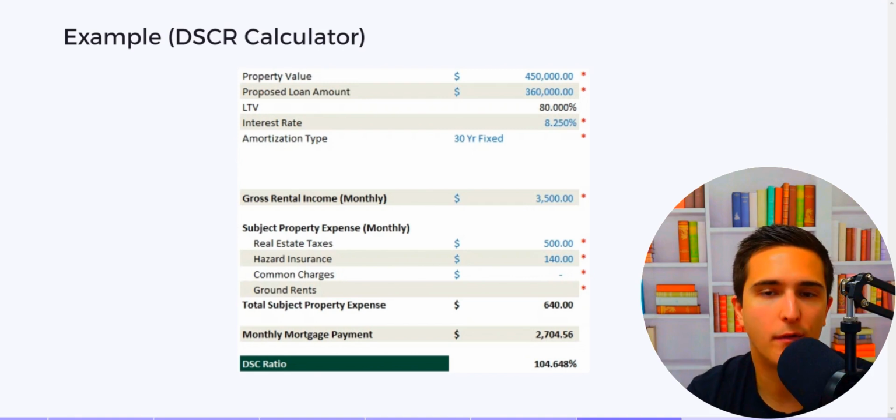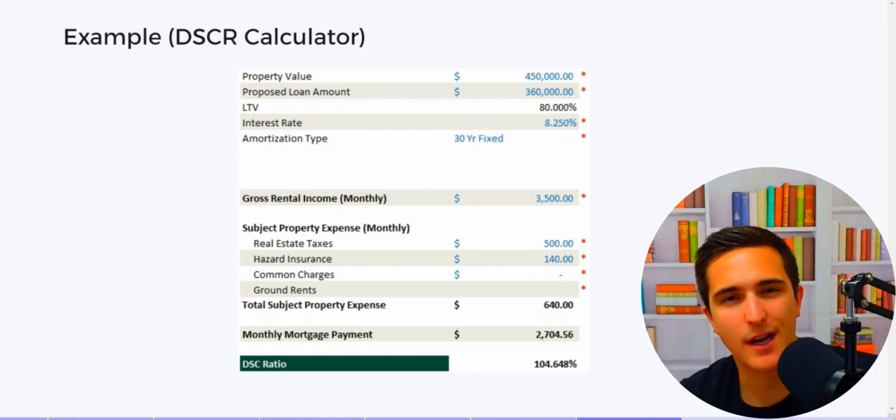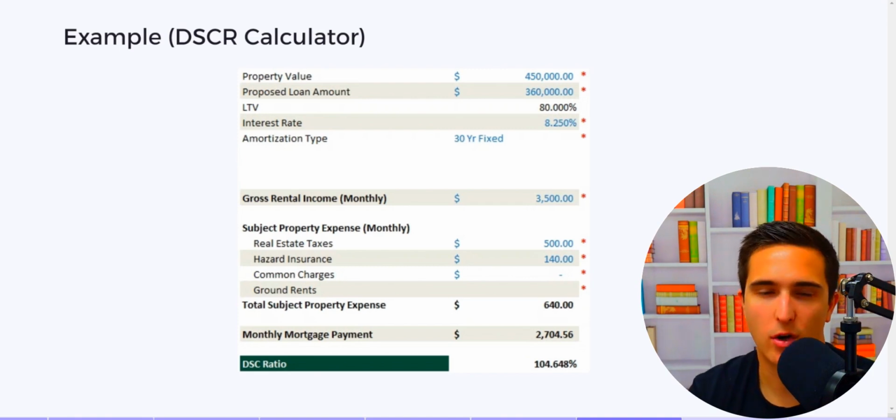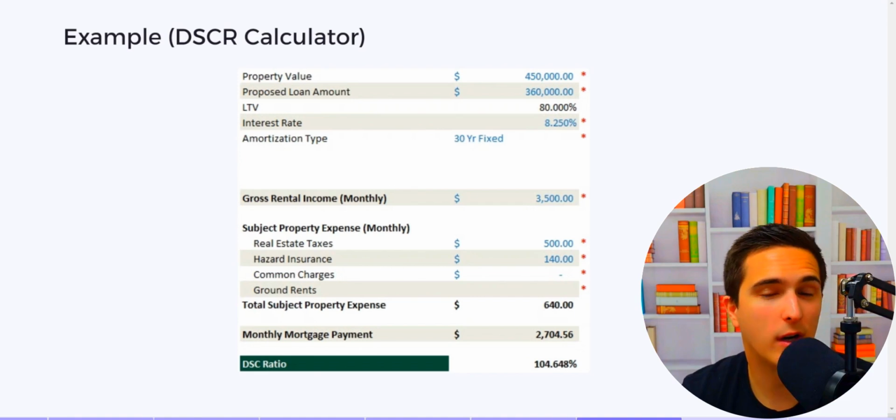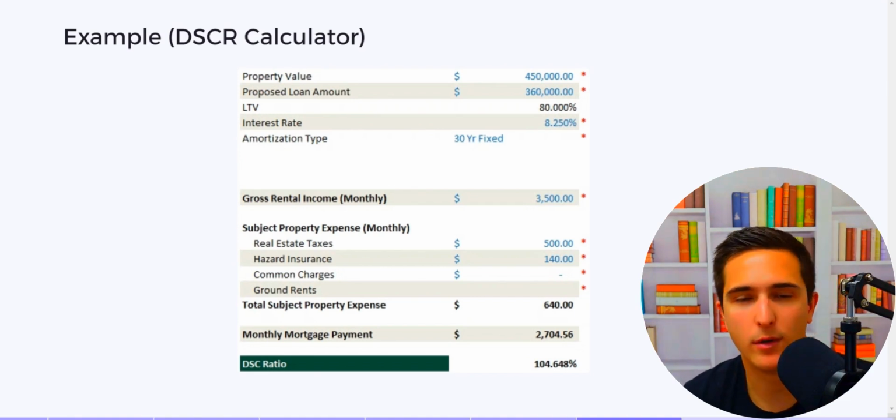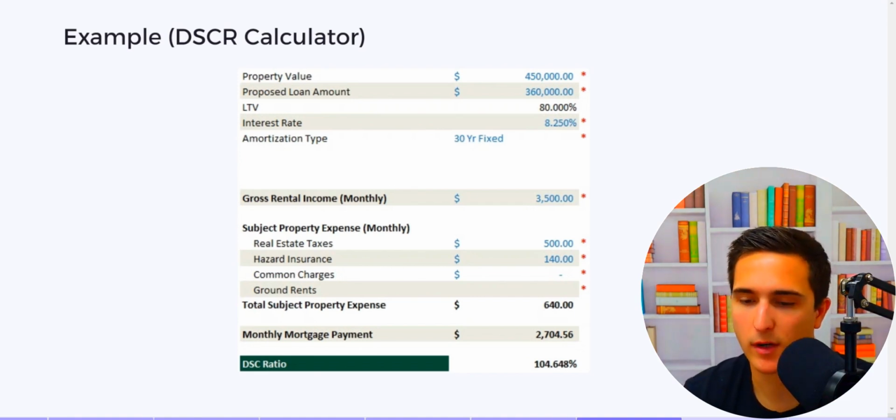So let's say you're buying a $450,000 property and you're putting 20% down, which is the standard down payment amount for DSCR loans. You have an LTV of 80%, interest rate is 8.25, and we're going to do a 30-year fixed mortgage. You can do 40-year, you can do interest only, you can do ARM loans, but let's just say 30-year mortgage. Your gross rental income is $3,500.